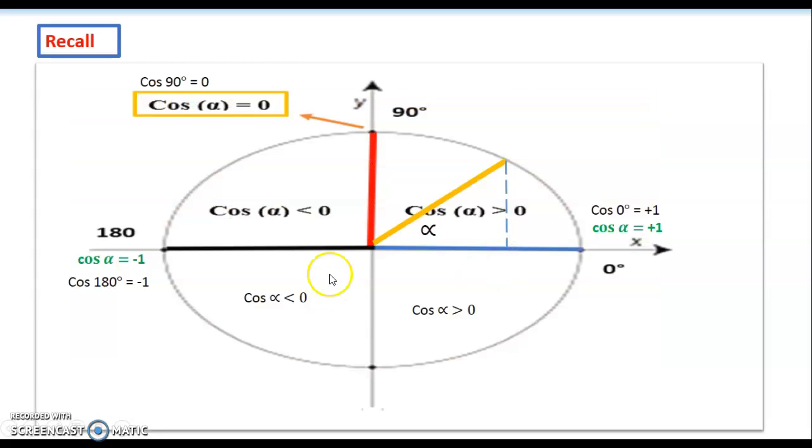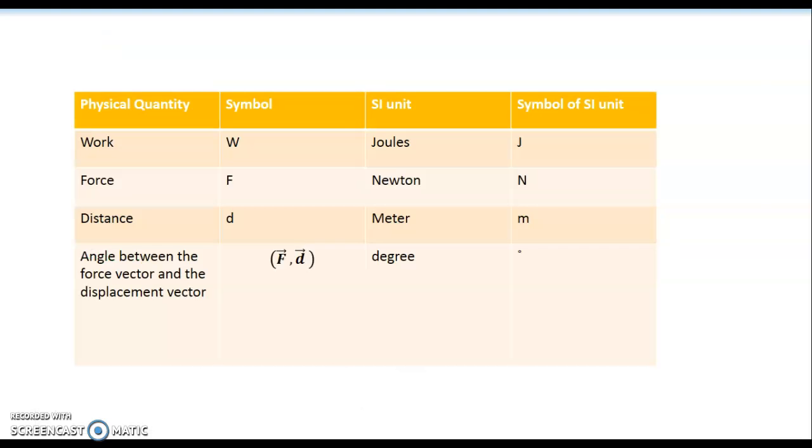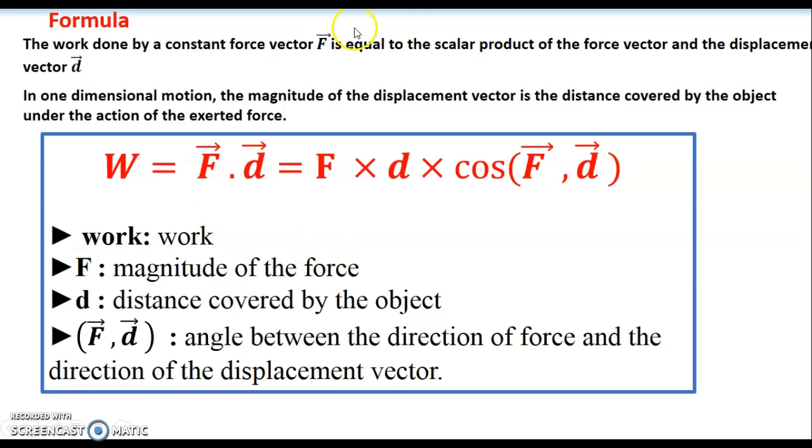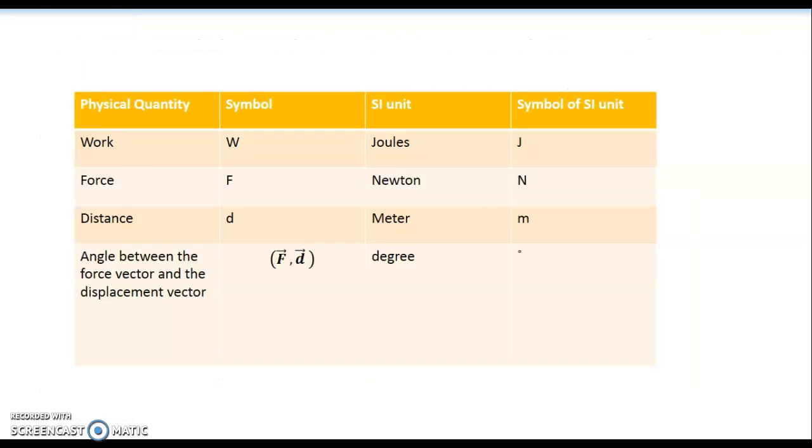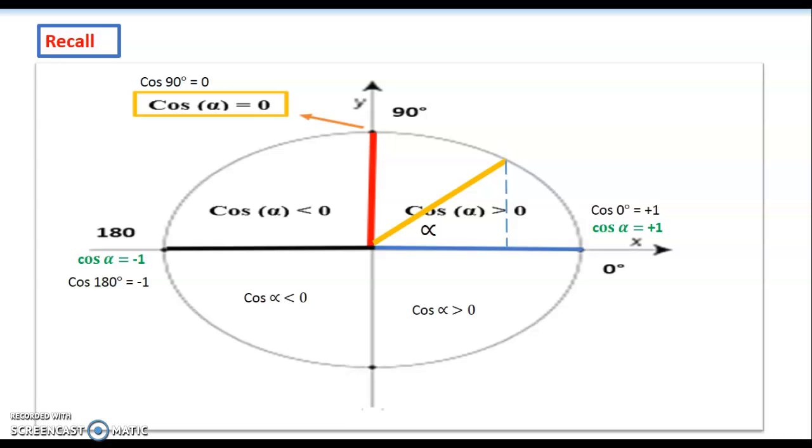Now another recall here is about the trigonometric circle. Why do we need it? Because we want to recall the sign of the cosine. What do I mean by the sign of the cosine? Whether it's positive or negative. What does this have to do with our lesson? Because the formula of the work includes cosine, so we have to be able to determine the cosine of the angles between the force vector and the displacement vector to be able to calculate the work.